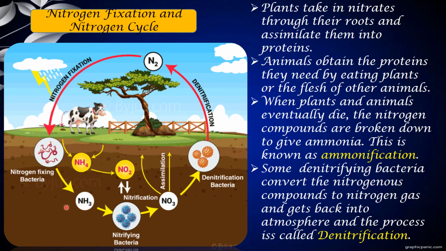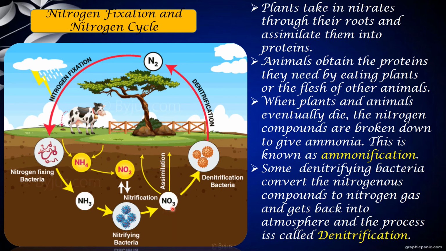Now how is the cycle happening? Let's see. The plants take in the nitrates through their roots and assimilate them into proteins. The plant has the root as its base, where it absorbs all the nutrients from the soil, and assimilates, meaning distributes, them to the different parts of the plant or tree. The converted nitrogenous compounds in the form of nitrates are absorbed by the root hairs and taken to the plants for the assimilation process.